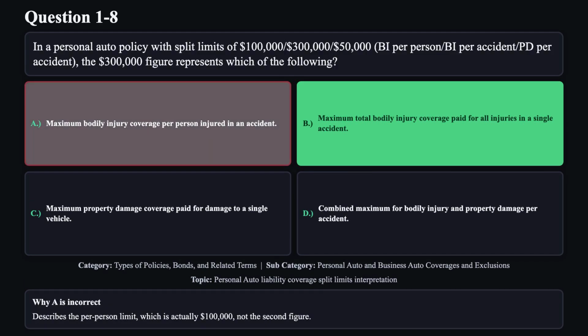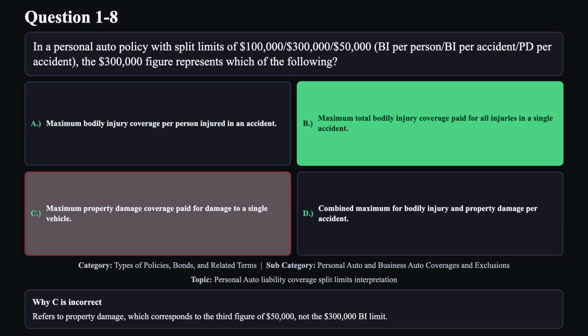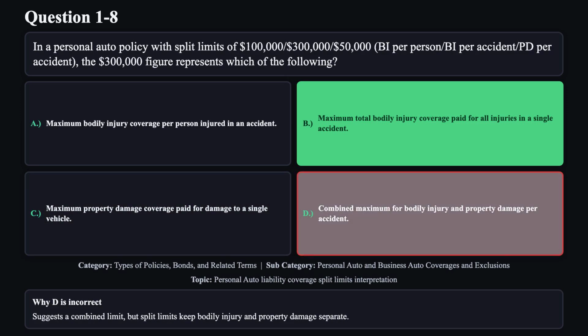Reason A is not correct. Describes the per-person limit, which is actually $100,000, not the second figure. Reason C is not correct. Refers to property damage, which corresponds to the third figure of $50,000, not the $300,000 BI limit. Reason D is not correct. Suggests a combined limit, but split limits keep bodily injury and property damage separate.